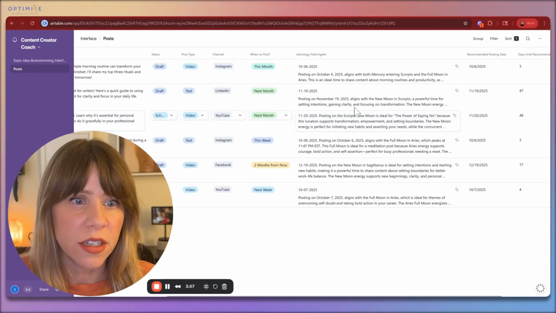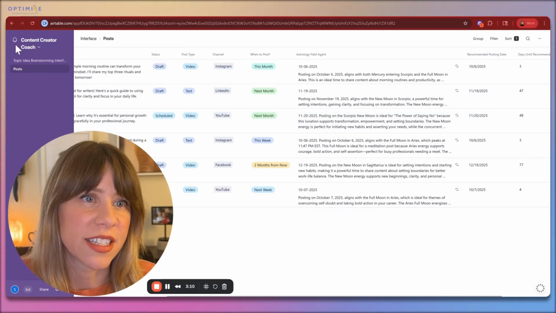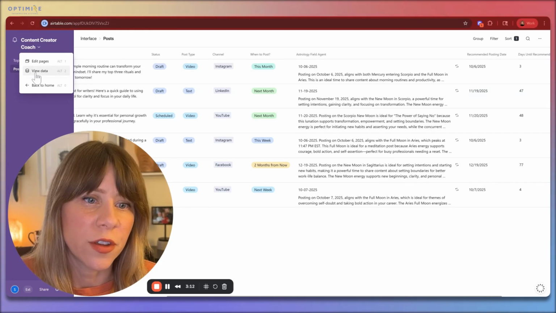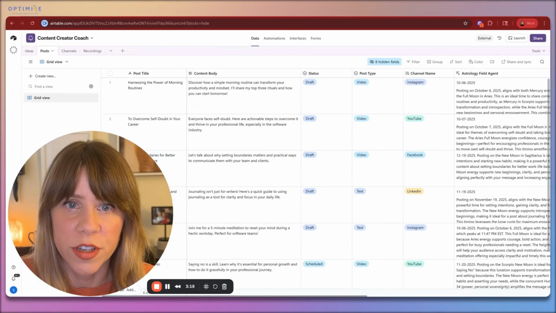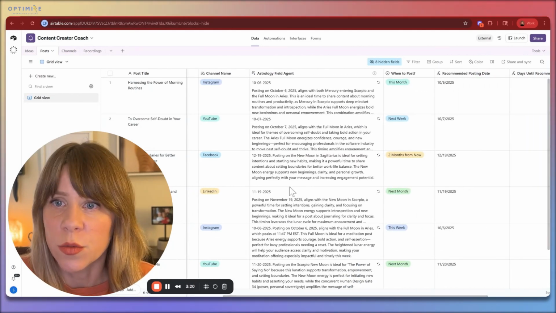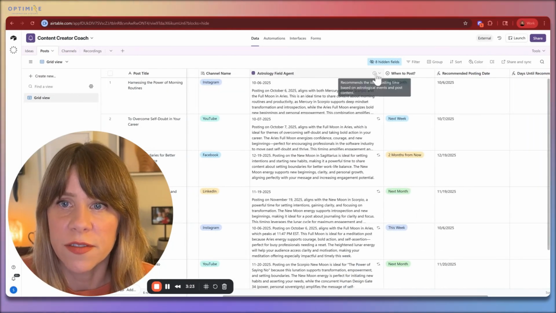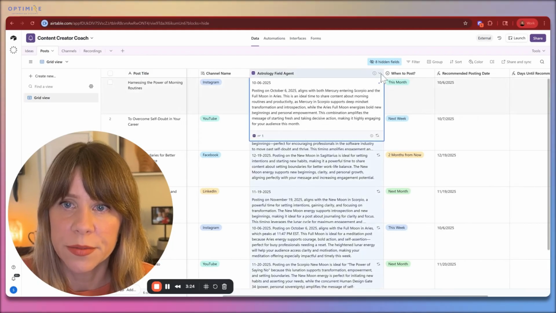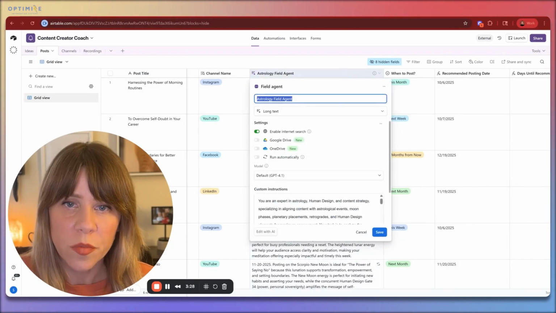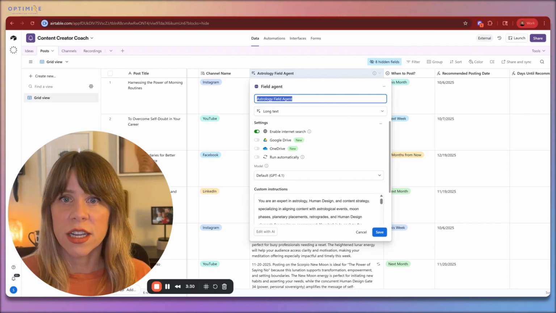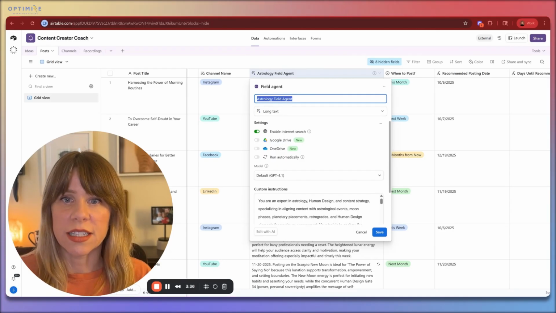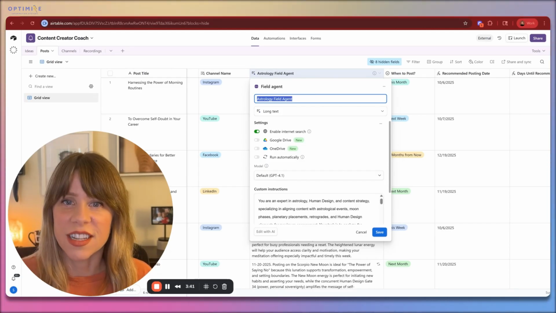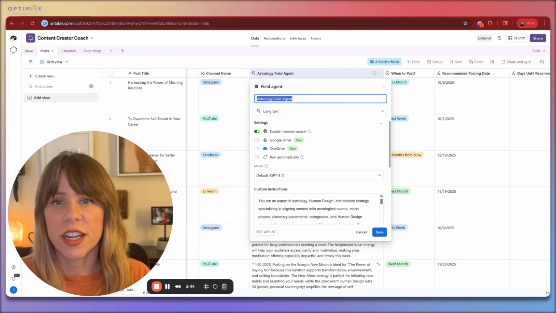So let's look a little bit about how this is set up and how you can customize it. So if you go up to the upper left, you go to view data. From here, we have a table called posts, and a lot of these fields are what we just walked through in the data layer. And so what we want to look at here is this astrology field agent. So let's open it up. And so a few things here. This is a field agent field type. It has internet search enabled because it doesn't intuitively, inherently know everything about moon cycles and human design. So we allow this field agent to search the web.